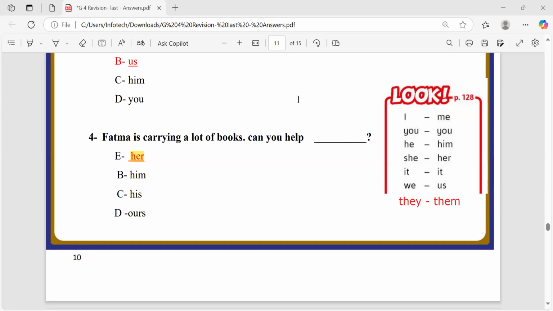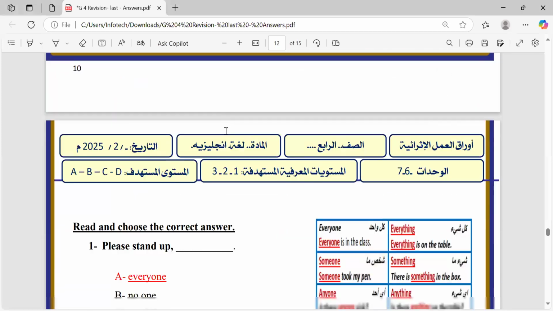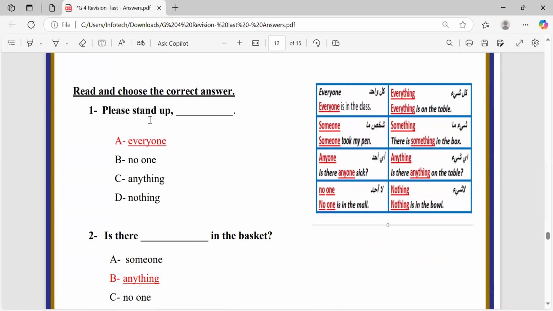Now let's move to the next part. Let's clear the drawings and make this one disappear. Okay, everyone means all people. Someone means one person. Anyone, when you ask about any people.